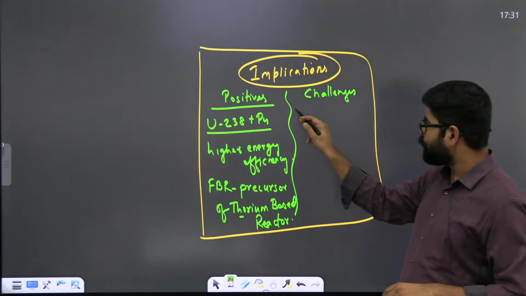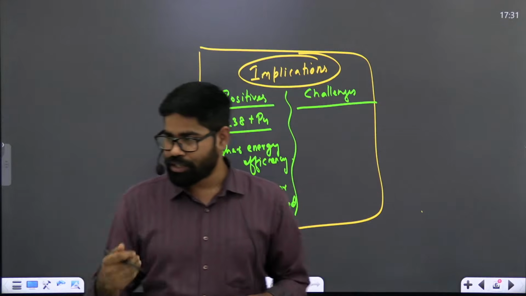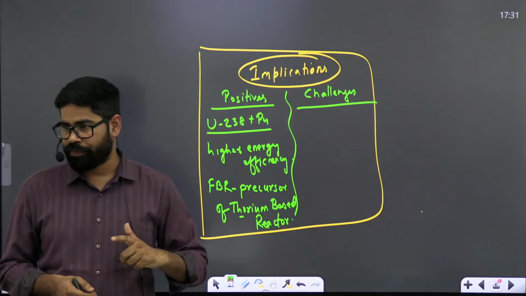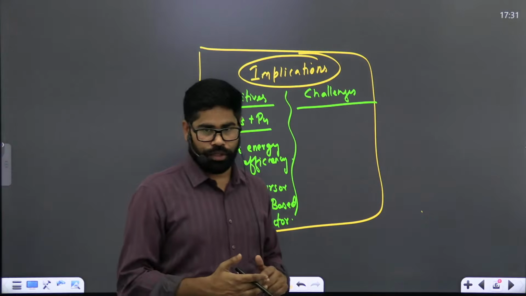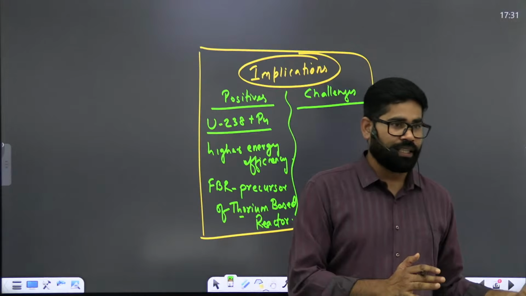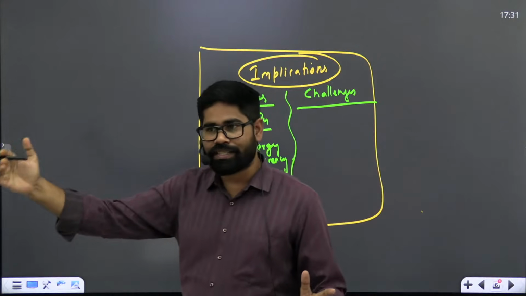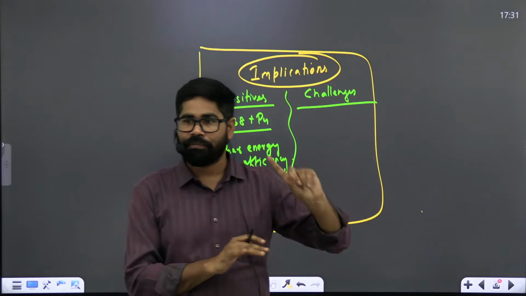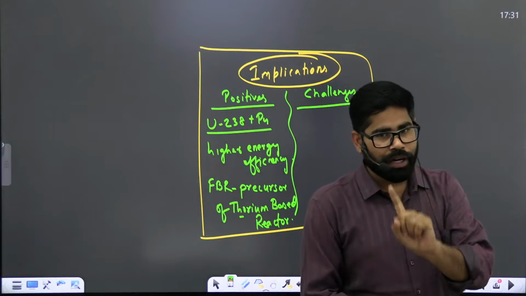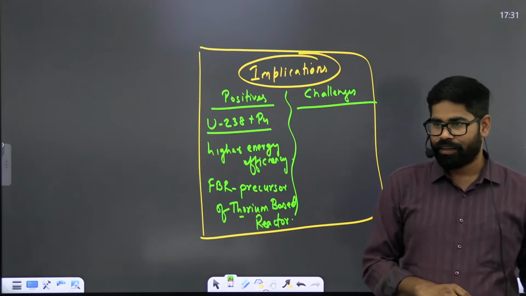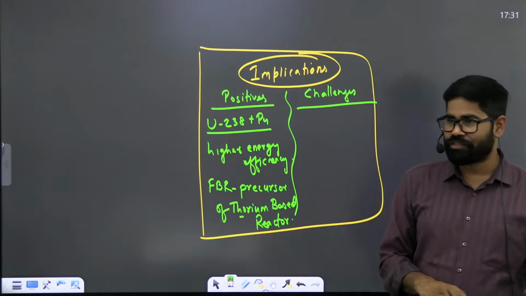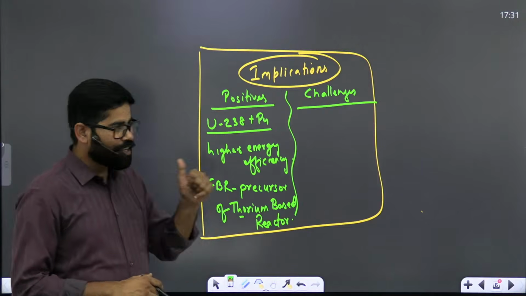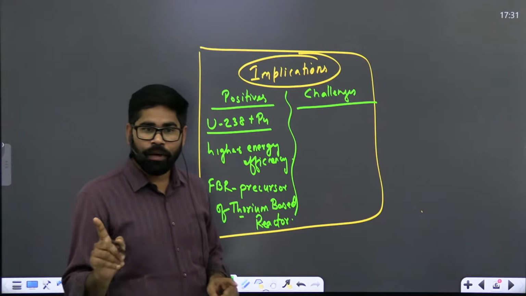But challenge will also remain. Challenge is also there. It is in a primitive stage. अभी ये बहुत ही early stage में है. So we need further promotion of it. In so many years, from 1960s to the present time, we have been able to develop just one fast breeder reactor. So it has been how many years? 66 years? Okay. It has been 65, 66 years, and we have been able to develop just one prototype fast breeder reactor.